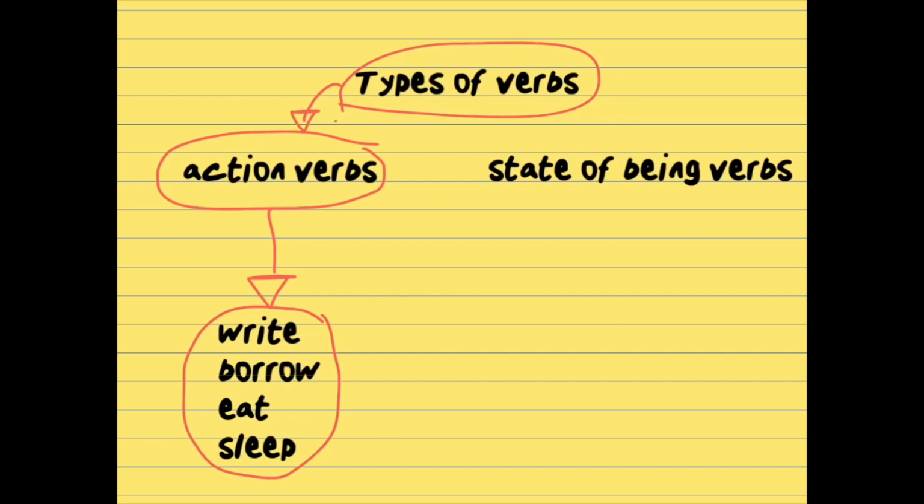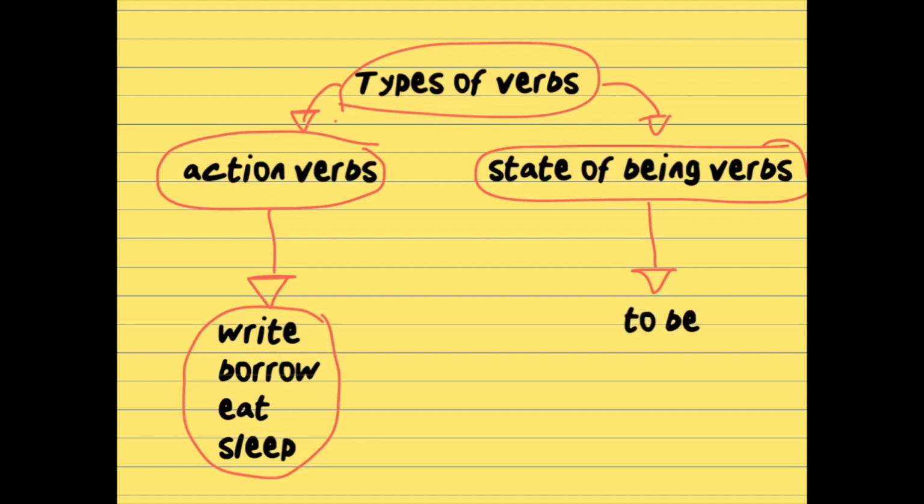The next type of verbs are the state of being verbs. These verbs are not actions. They are words that describe the condition of the subject. Basically, it's the verb to be in all of its forms. Do you remember the three forms of the verb to be in present? It's am, is, or are.